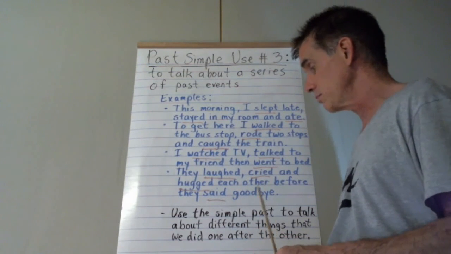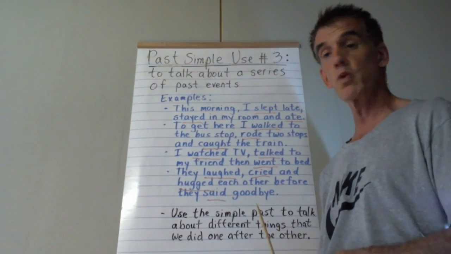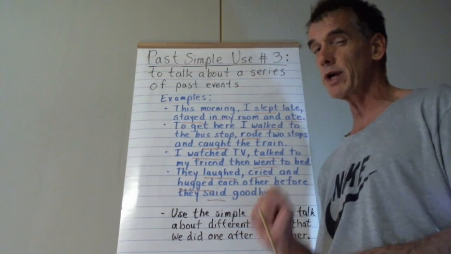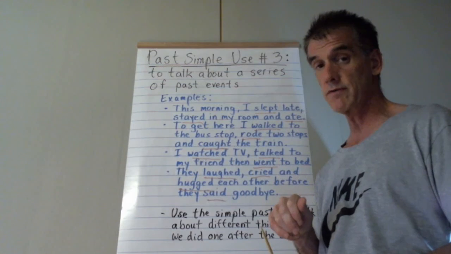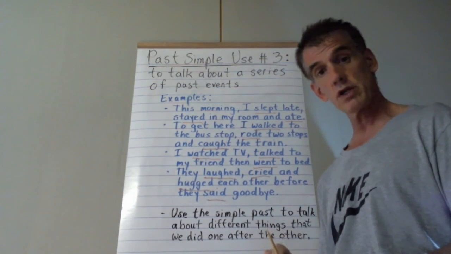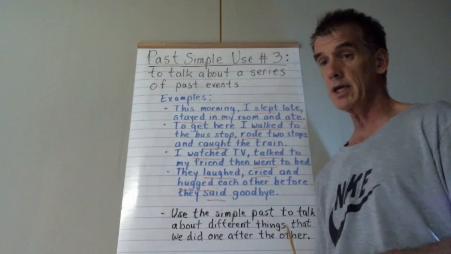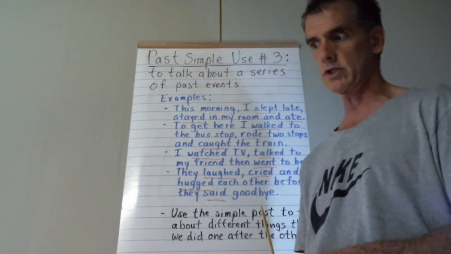So again, just use the simple past tense to talk about different events that happened in the past, one after the other, a series of events. It's really pretty straightforward other than the spellings. So this is use of the simple past tense number 3. There are quite a few, so watch the other videos so you can get all of the uses of the past tense. You can watch all the videos in succession, in series.